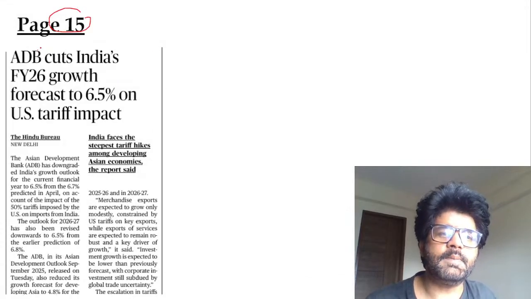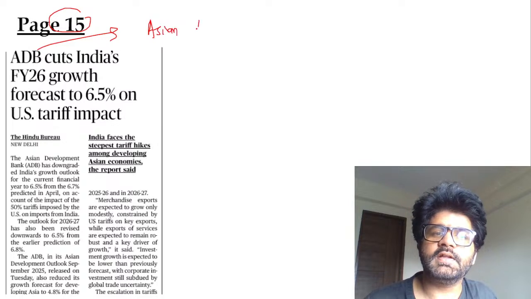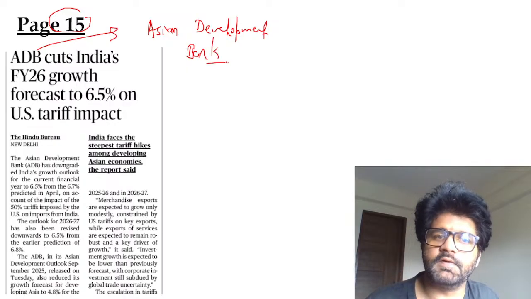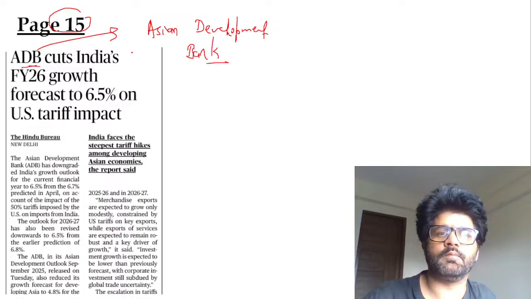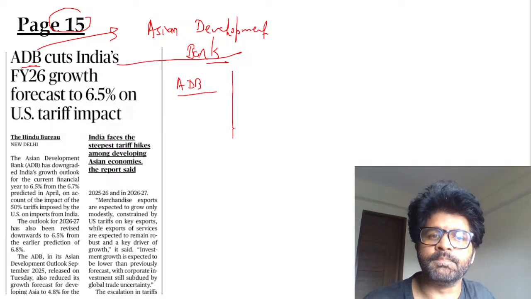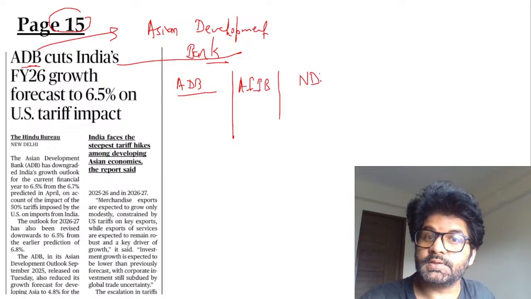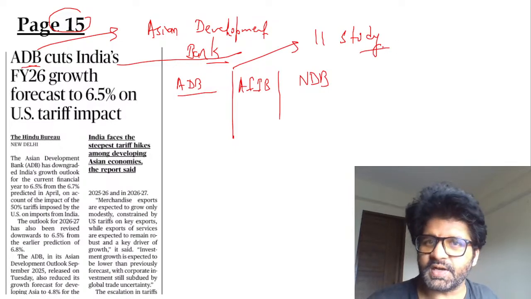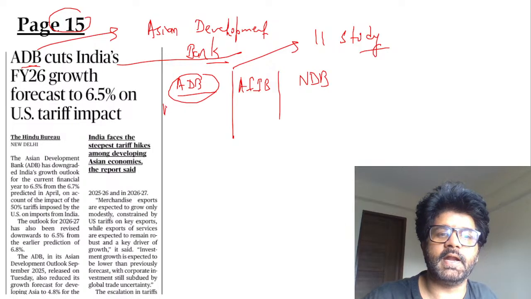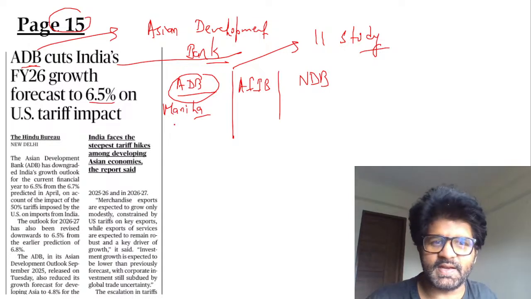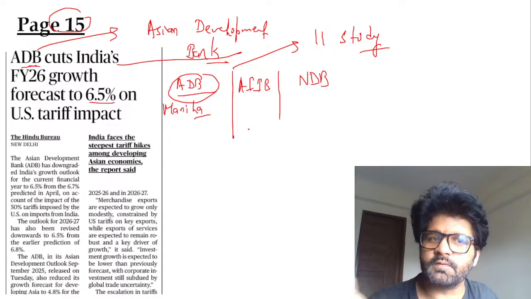Page number 15, ADB, Asian Development Bank. Now, why have I taken this article? There are so many other articles also which are important. I will show you 3 articles apart from the 5 which we will do today. There is a reason. There are certain things which we have already done, but this we have not done. Whenever you're reading ADB, you have to read ADB with AIIB and NDB. This is a parallel study, guys. Like when you read PM, you read CM. When you read Parliament, you read state legislature. Similarly, Asian Development Bank, headquarters Manila, Philippines. And generally these forecasts, etc., are fine. But I hope you're understanding what is important from an exam perspective.